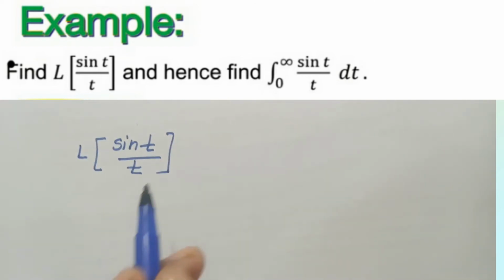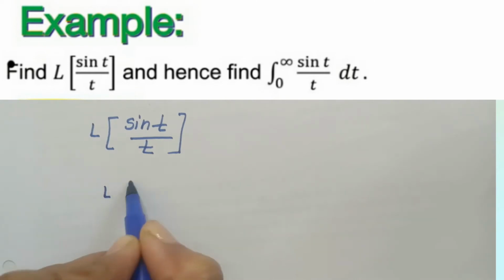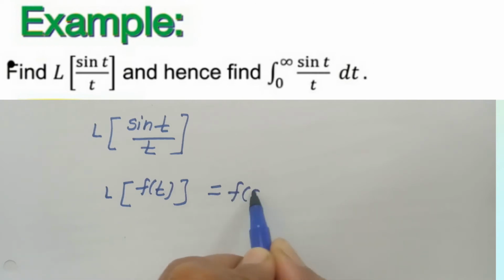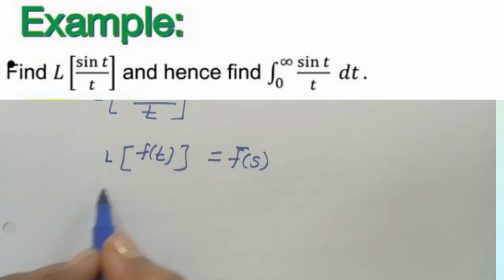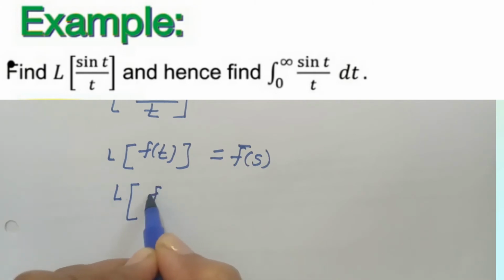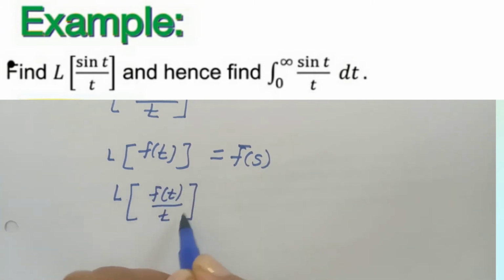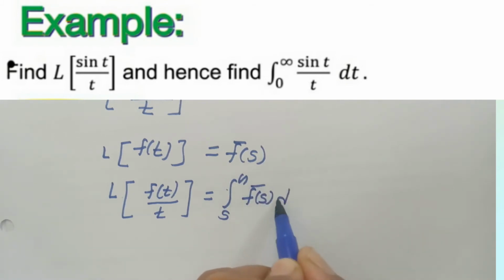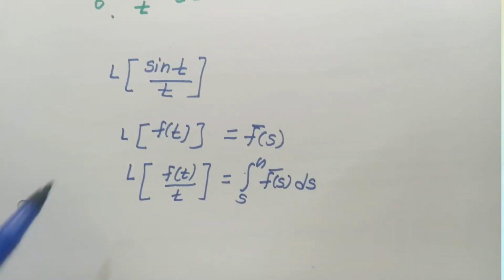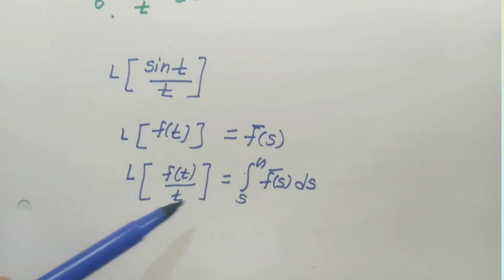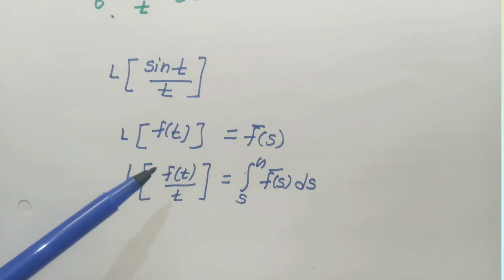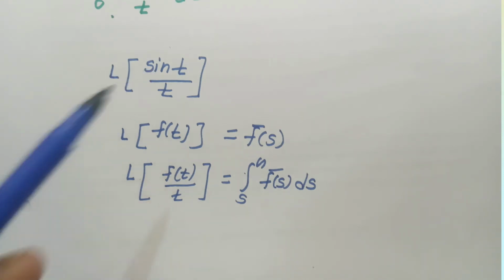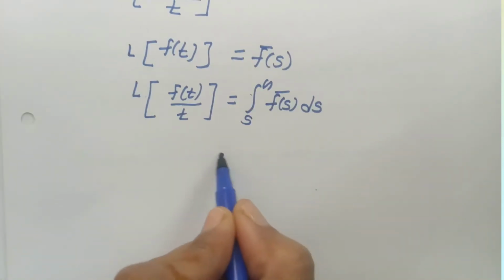We know that our property says that if the Laplace transformation of a function is f of s bar, then the Laplace transformation of f of t by t is equal to the integral from s to infinity of f of s bar ds. If we compare our question with this property, we easily find our function f of t. The numerator term is nothing but the function f of t. So here the numerator is sin t, so we can write f of t is nothing but